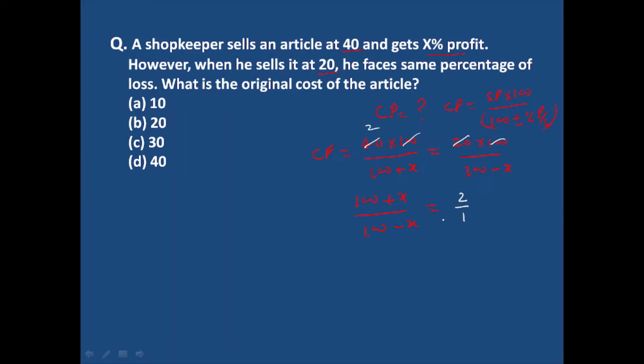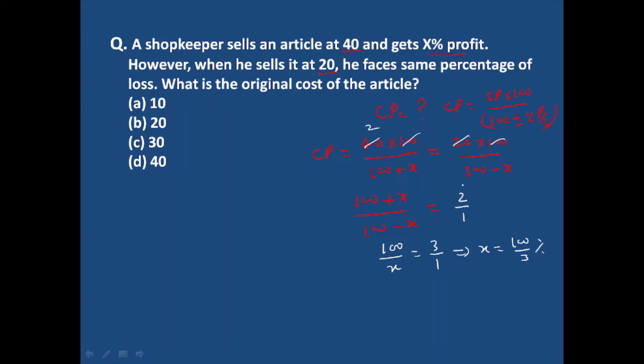If we apply the componendo and dividendo rule, then we get 100 divided by X is equal to 3 by 1. It means the value of X will be 100 by 3%, or 33 and 1/3%, or 33.33%. Okay, this is the value of the profit or loss percentage.